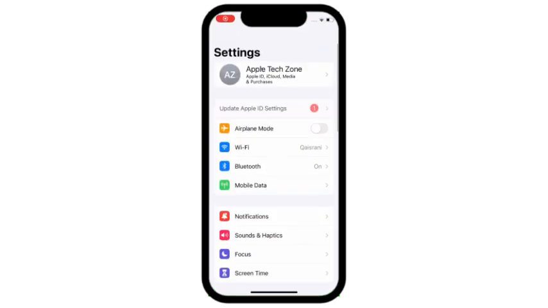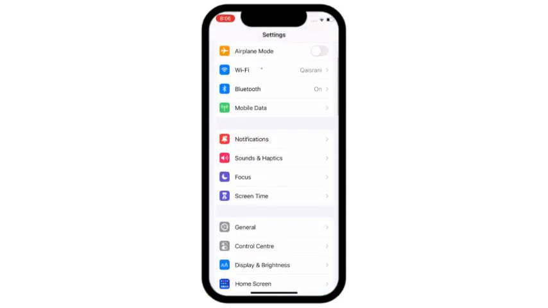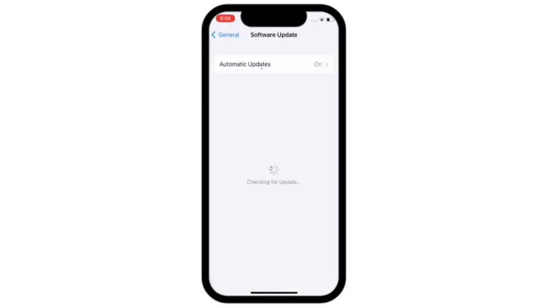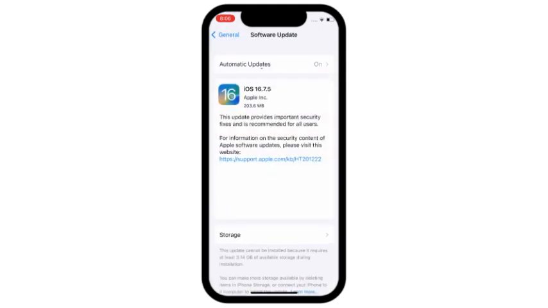Solution number 3. Go to settings. Scroll down and click on general. Click on software update. Make sure that your iPhone is updated to the latest iOS version.